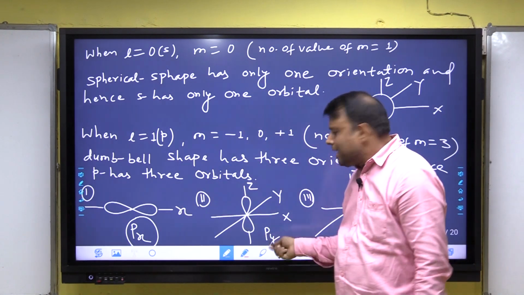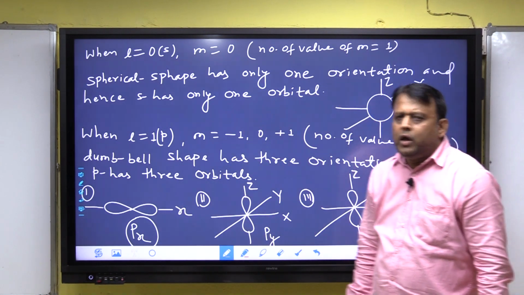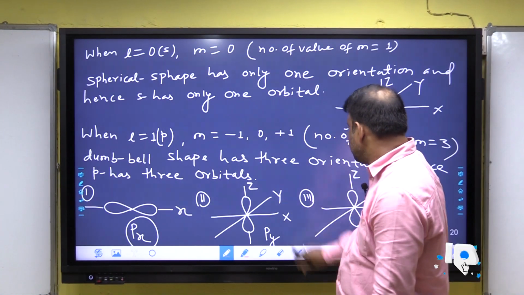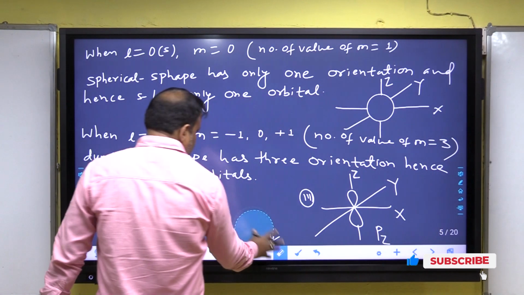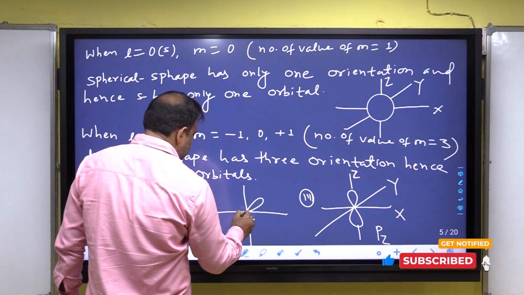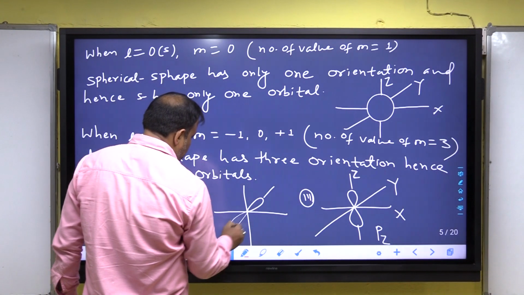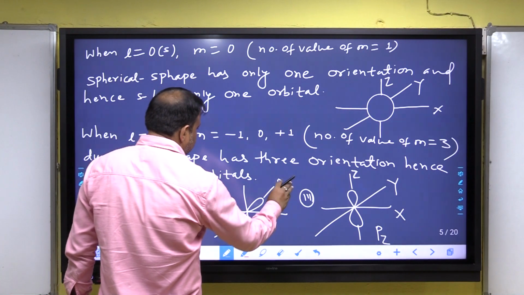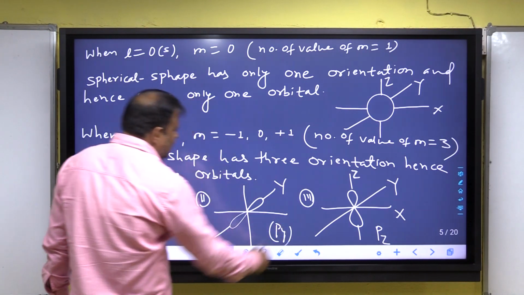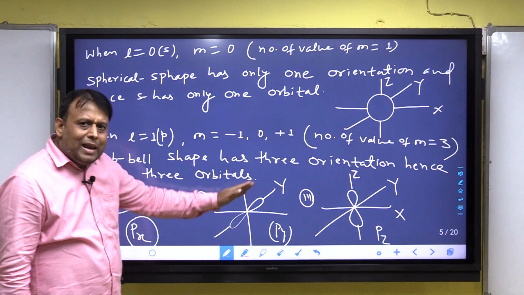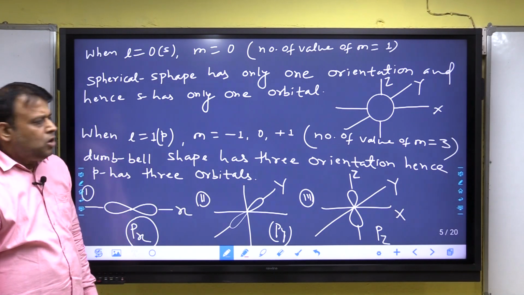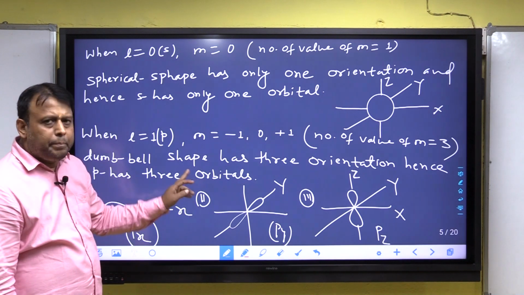Second is Py. Py means when the dumbbell lies on the y-axis. The dumbbell lying on the y-axis is called Py.